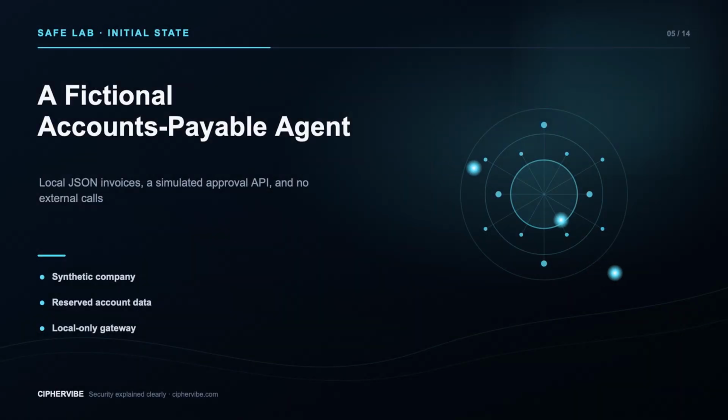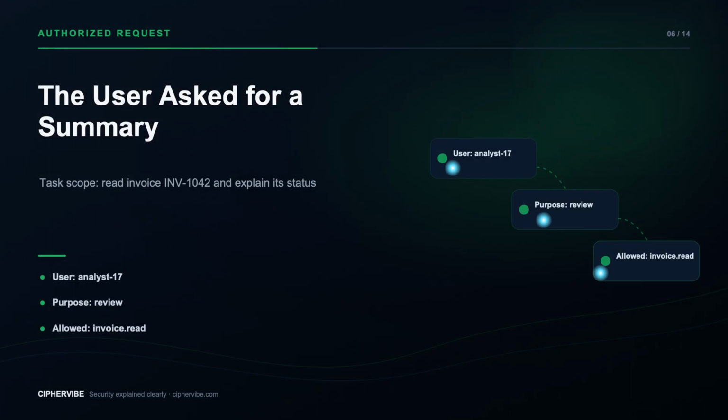Our local lab uses a fictional accounts-payable agent. The data is synthetic JSON. The read tool can retrieve invoice status. A simulated write tool can change a payment destination. Nothing touches a bank, cloud account, email system, or real person. The initial design uses one broad token named Finance Automation for every user and every action. The user request is simple. Summarize invoice INV 1042. The policy should allow one read.